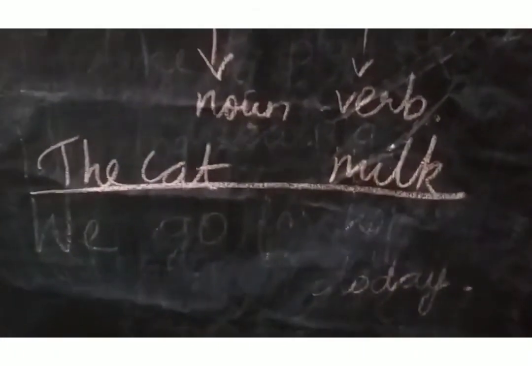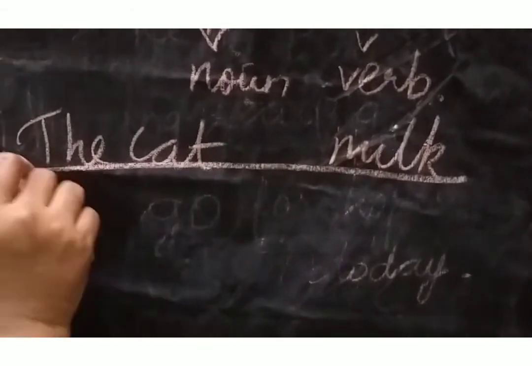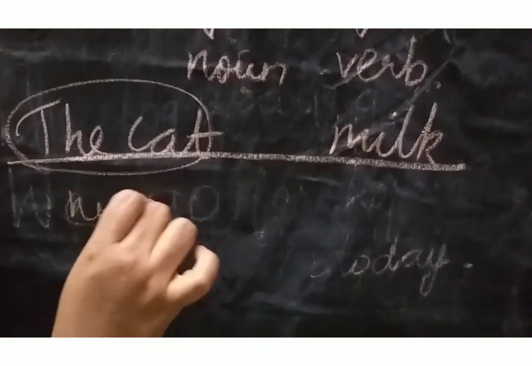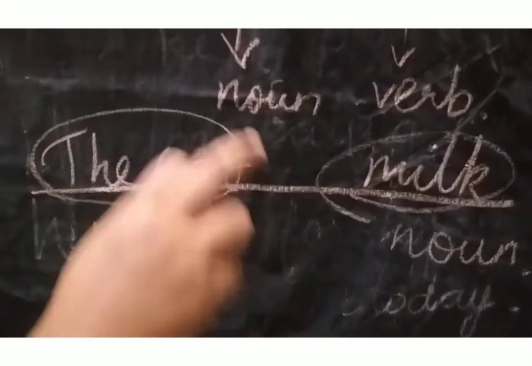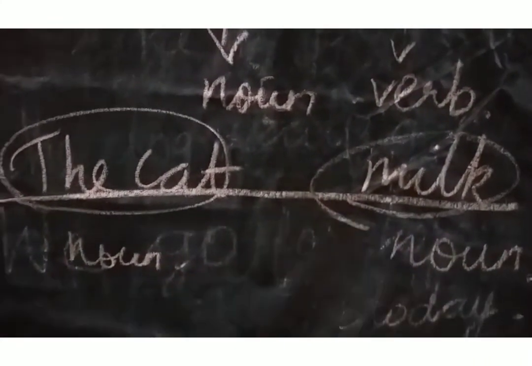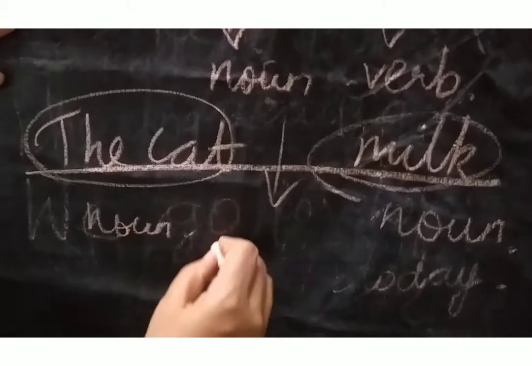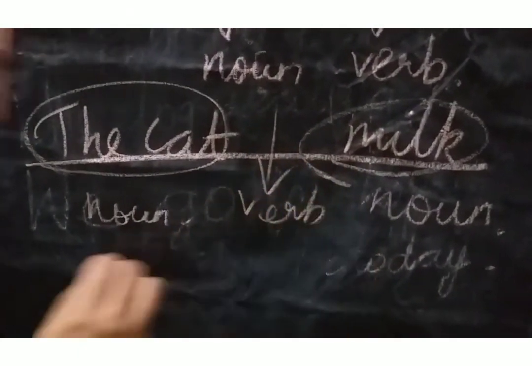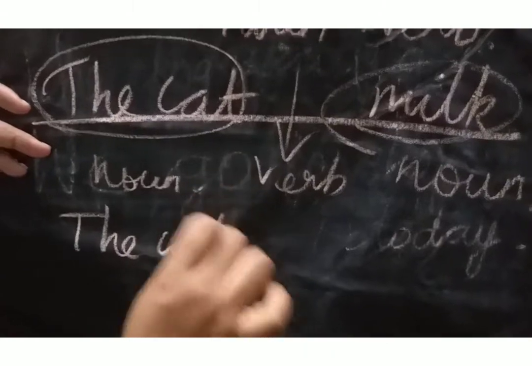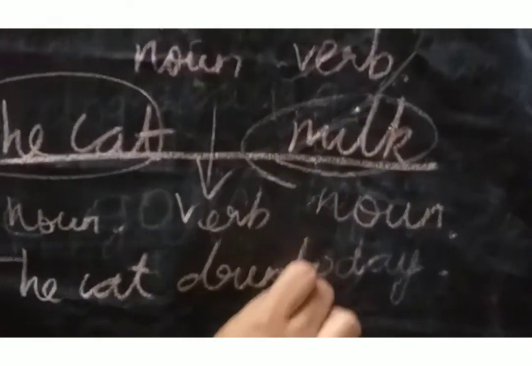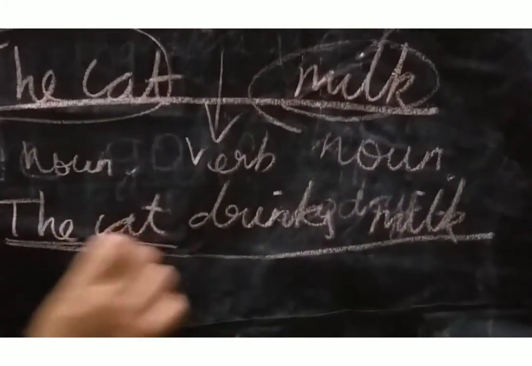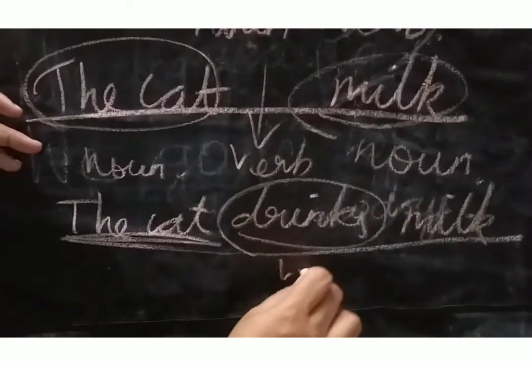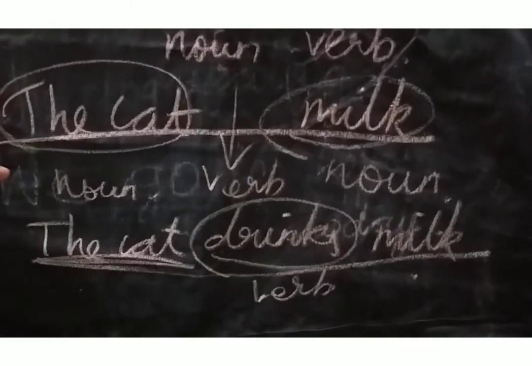Okay. Is this sentence correct? No. The first word is correct, a noun. And the second word is again a noun, and in the formula the second word is always a verb. Is there any verb here? No. So one verb is missing, isn't it? So you have to write "The cat drinks milk." Okay, this is the correct sentence, because "the cat" is a noun and "drinks" is a verb. And after that, the noun. So, the cat drinks milk. This is the correct sentence.